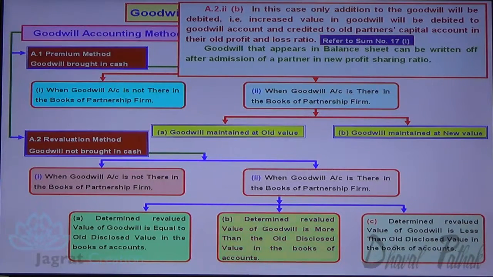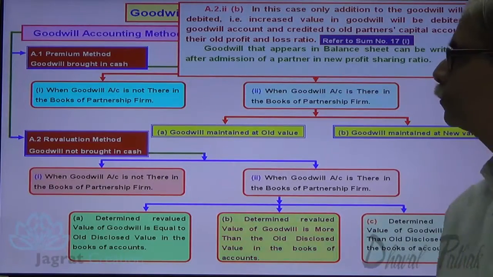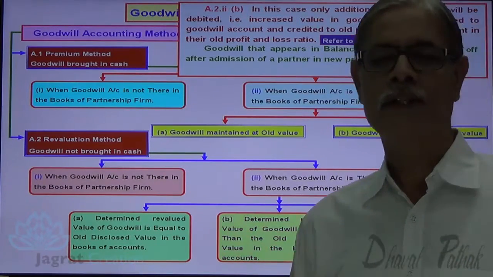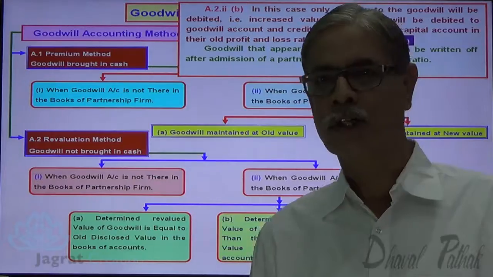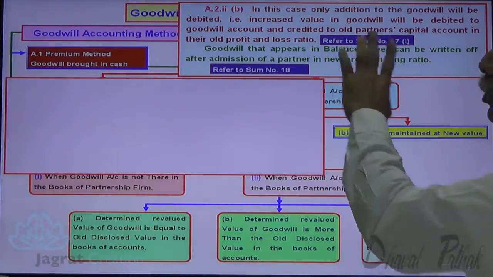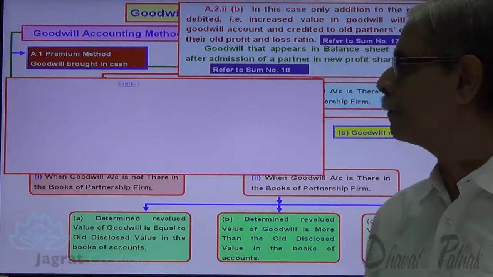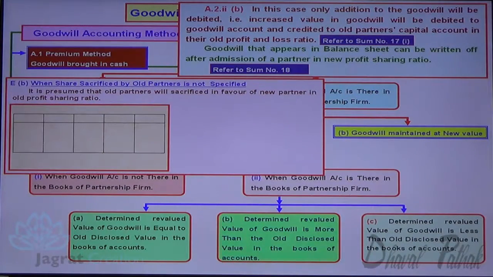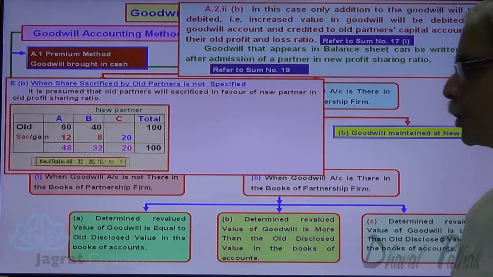Goodwill that appears in the balance sheet can be written off after admission of a partner in a new profit sharing ratio. Now let me take one illustration. For writing off, you can refer to sum number 18, that is there in DVD. A and B are the partners sharing profits and losses 60%, 40%. C is admitted with 20% share in profit. A sacrificed 12%, B sacrificed 8%. This is the new profit sharing ratio, you know it now.